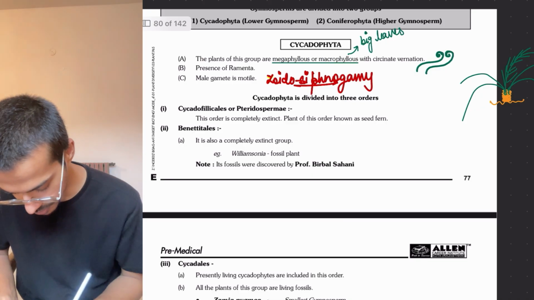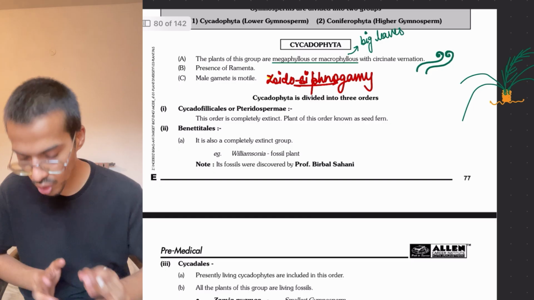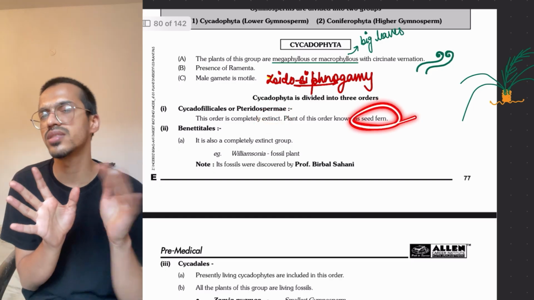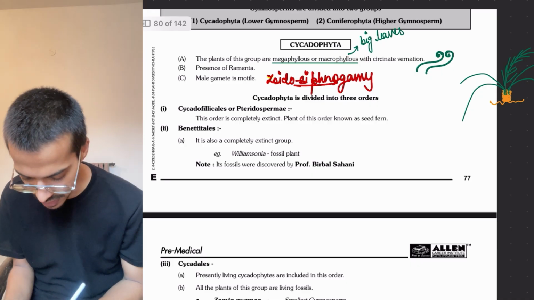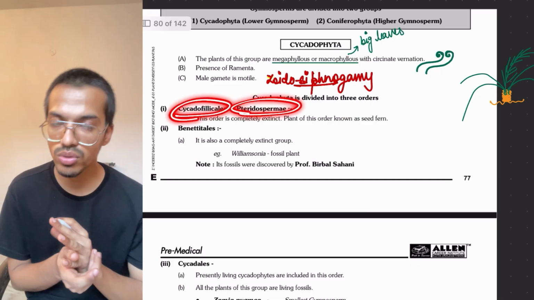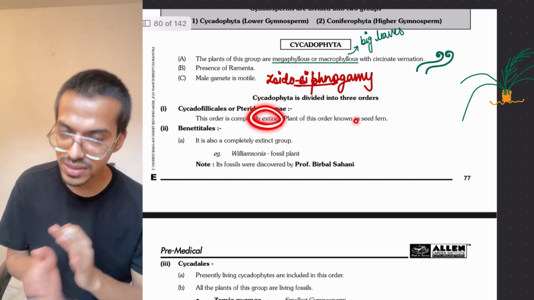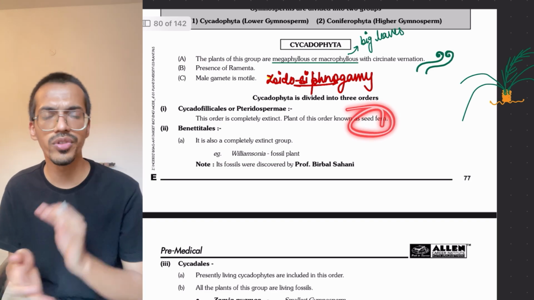Now let's see the examples. Number one is cycadofilicales, or pteridospermae. These are extinct ones, and we know them as seed ferns. We will learn this in our evolution topic, so remember that the pteridosperms are extinct and are known as seed ferns. That's the only thing you have to remember, because the seed fern word will come in the evolution chapter.